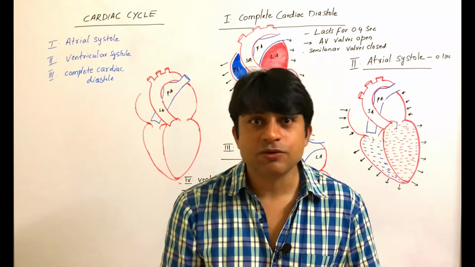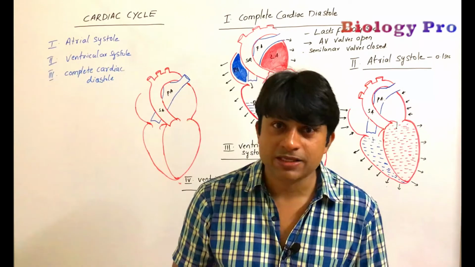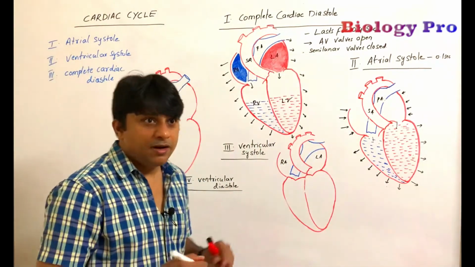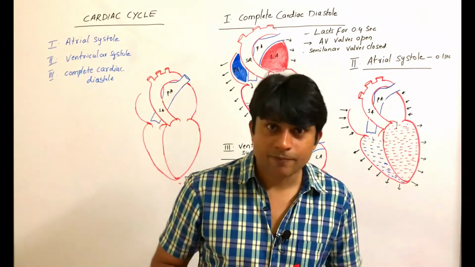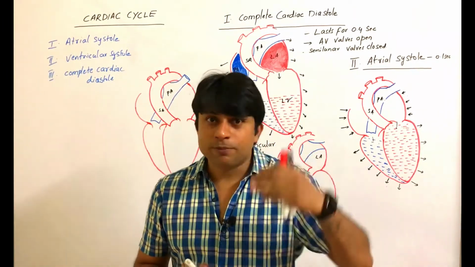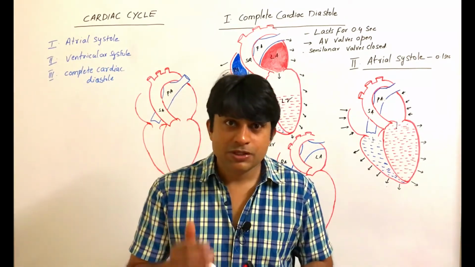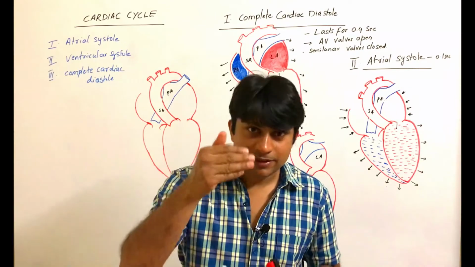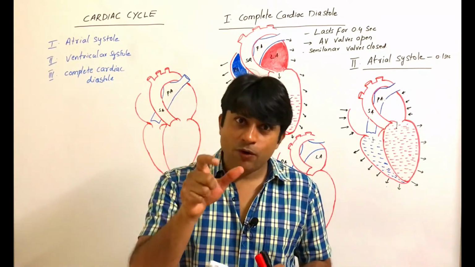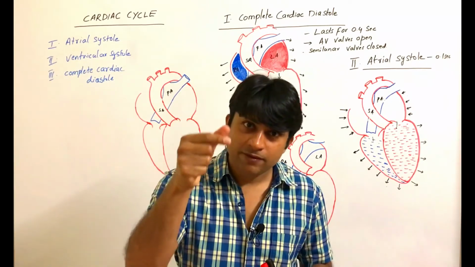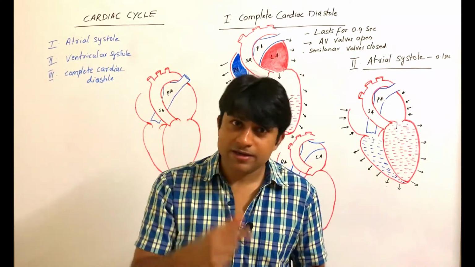The contraction phase of the heart is called systole and the relaxation phase is called diastole. Here the heart is four-chambered in all mammals, humans, and the anterior two chambers are called atria and the posterior two chambers are called ventricles. So atria contract, relax, ventricles contract, relax. So we call it atrial systole, atrial diastole, ventricular systole, ventricular diastole.